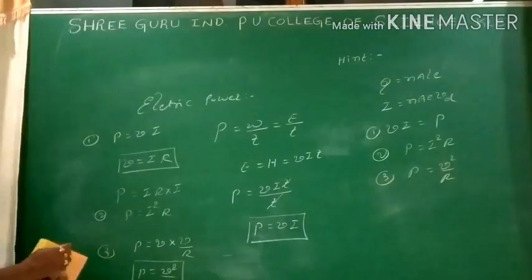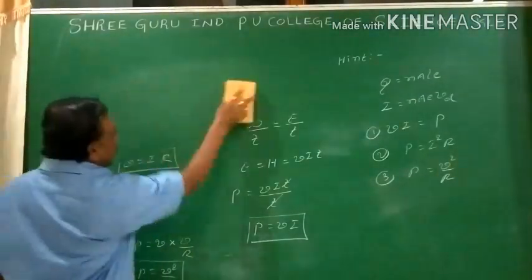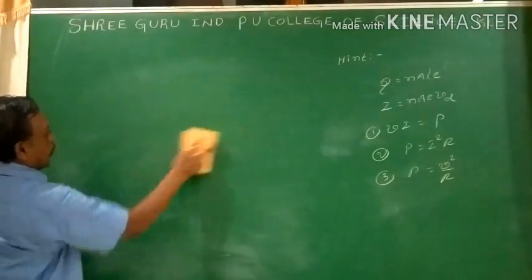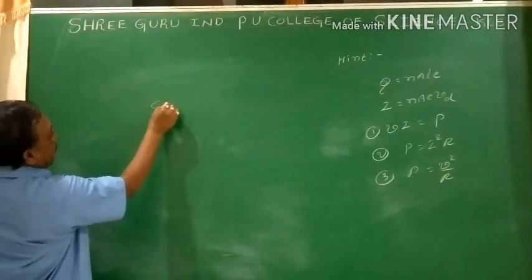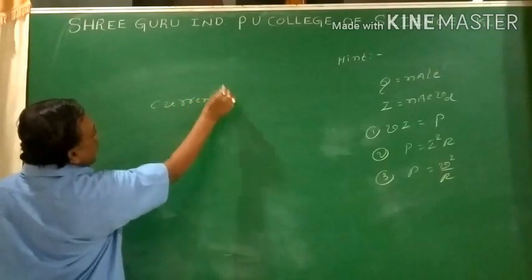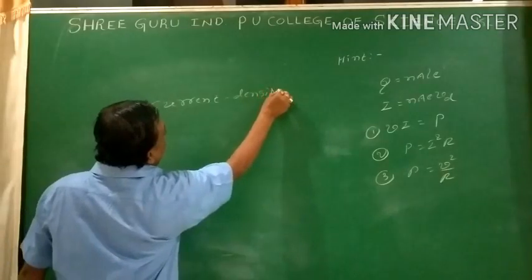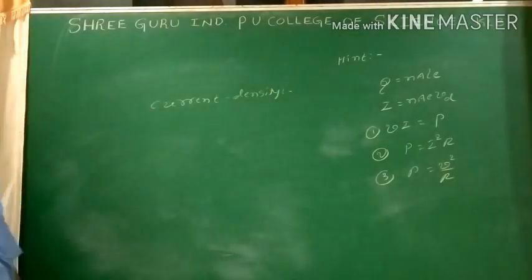Then I go for one more thing, that is the missing term in the drift velocity topic, that is nothing but current density. What is that current density?